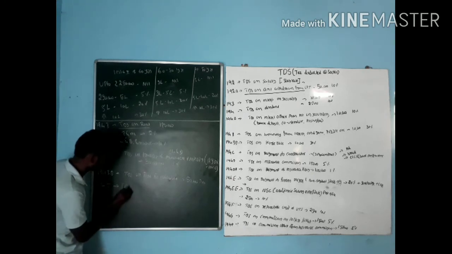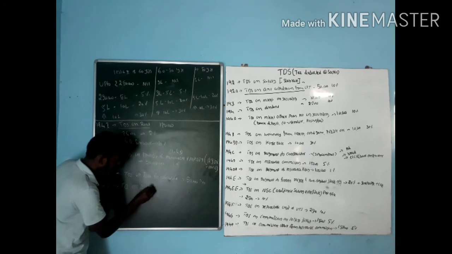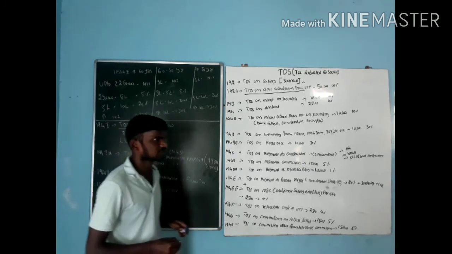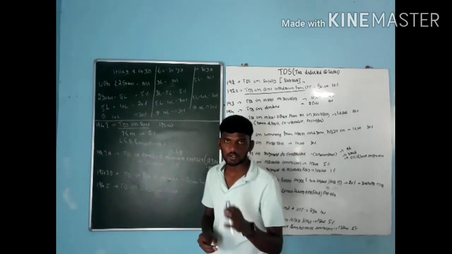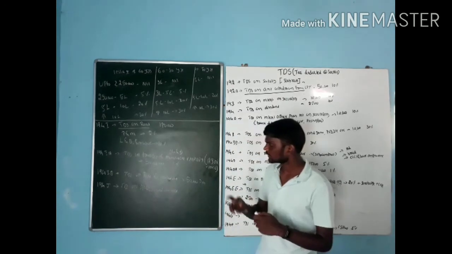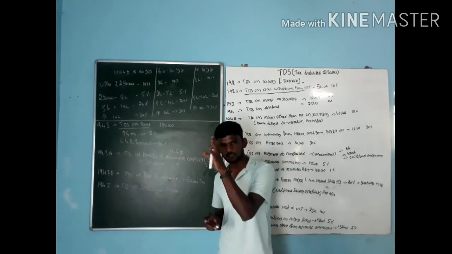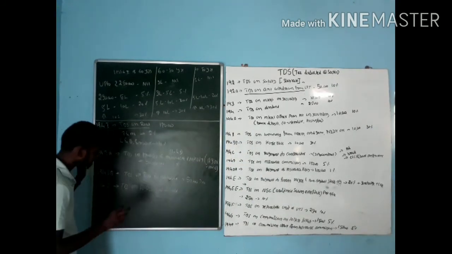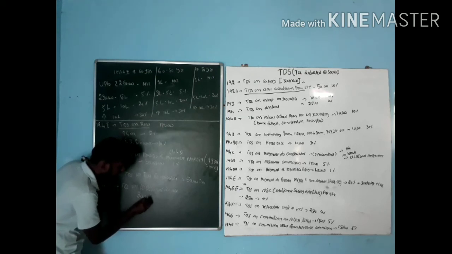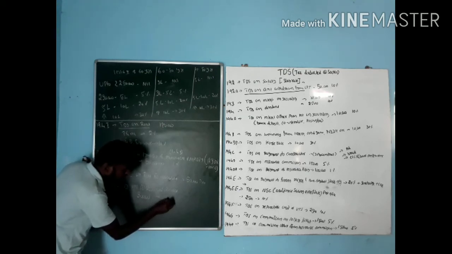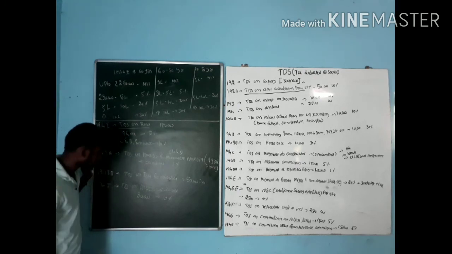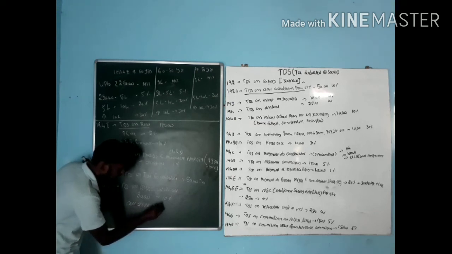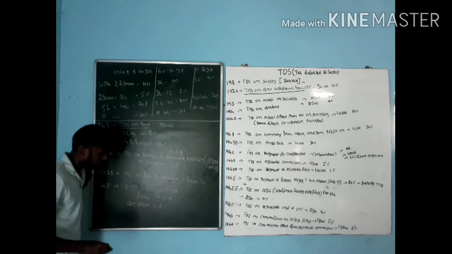194J, that is TDS on professional services. That is with regard to a doctor, an auditor, a lawyer. For that, we have to pay some amount as fees, and on that income they are going to deduct some TDS. The limit is 30,000. If it is more than 30,000, they are going to deduct 10%. But for call center people, they are going to deduct only 2%, limit is 30,000.